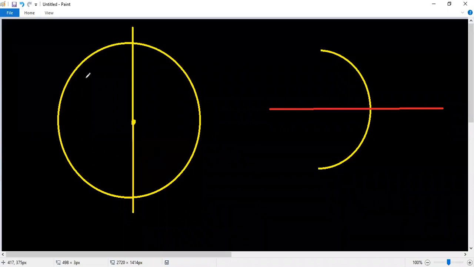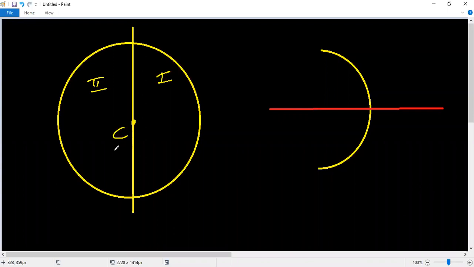So we know very well, this is the spherical surface. In this spherical surface, I will divide into two parts. This is the first one, this is the second one. The first one looks like a concave mirror. The center point of the spherical mirror is called the center of curvature, C.